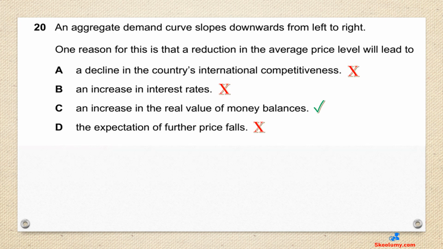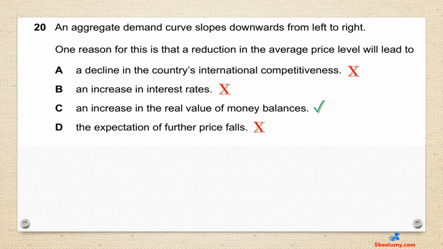Question 20. An aggregate demand curve slopes downwards from left to right. One reason for this is that a reduction in the average price level will lead to. The answer is C, an increase in the real value of money balances. There is an inverse relationship between price level and aggregate demand. A reduction in the average price level increases aggregate demand. Therefore, a reduction in the average price level means the inflation rate has gone down and the purchasing power of money has increased. The purchasing power of money is the real value of money.